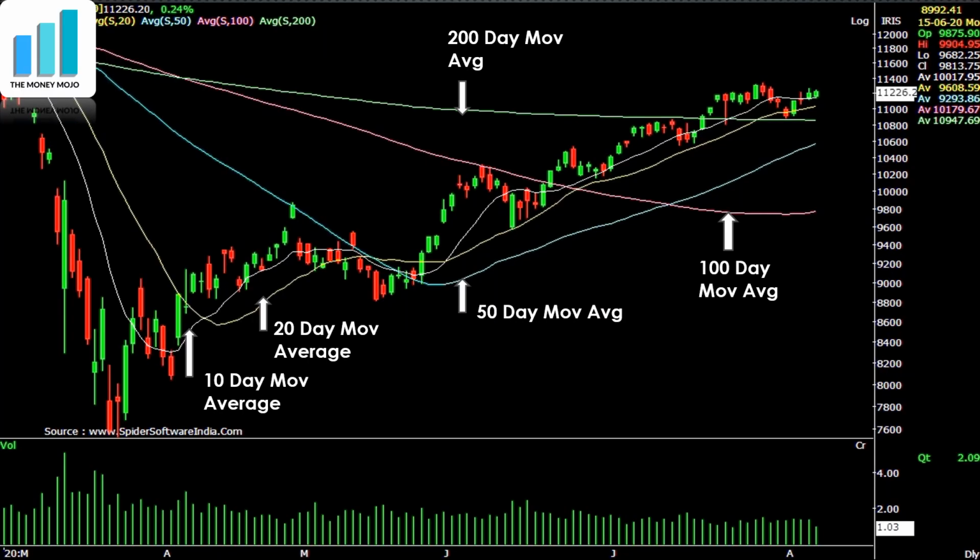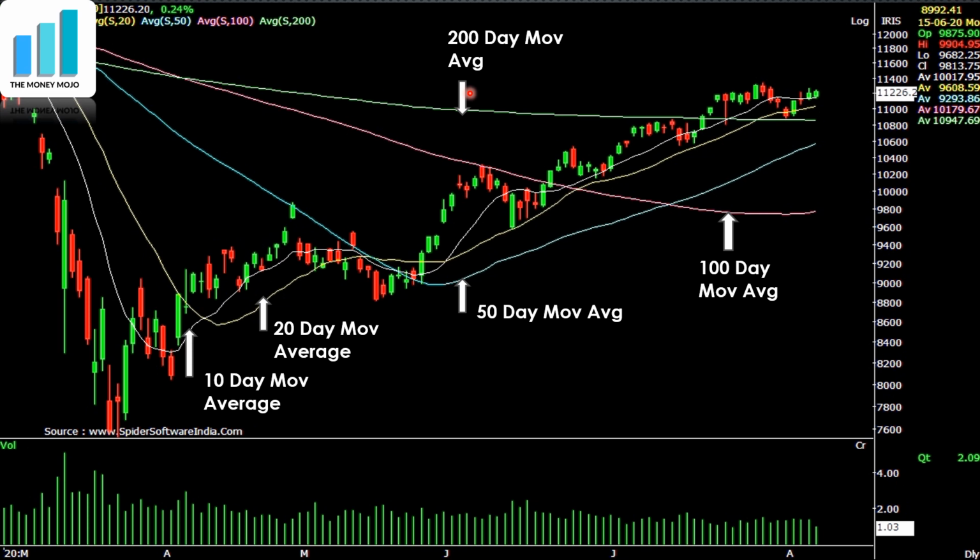So what I have done for you is that I have plotted several moving averages. This is a 10-day moving average, this is a 20-day moving average, this is a 50-day moving average, then there is a 100 and 200-day moving average. Any technical analysis software worth its name, even the free software that brokers provide, will have the ability to plot these kinds of charts. So you have the ability to see these charts these days very easily.